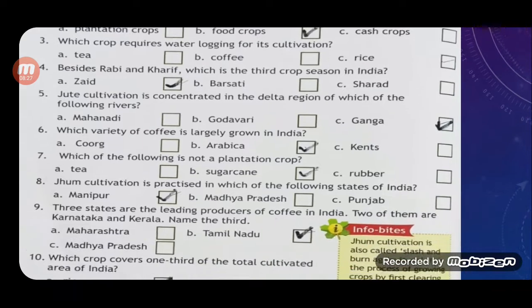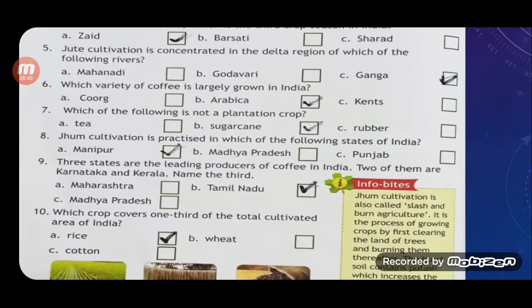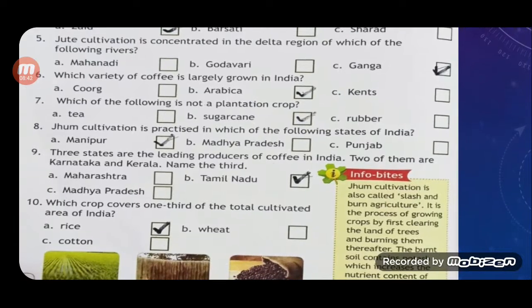Question number 9. Three states are the leading producers of coffee in India. Two of them are Karnataka and Kerala. Name the third. The correct answer is option B, that is Tamil Nadu. Question number 10. Which crop covers 1/3 of the total cultivated area of India? The correct option is A, rice.